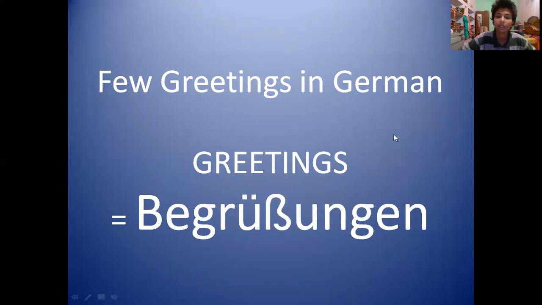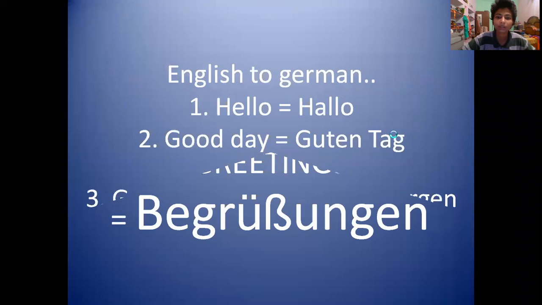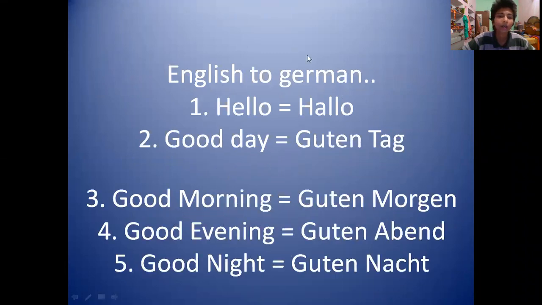So here we'll be doing few important greetings, just like we do in English. Okay. So the left side of this equal to sign is the greeting in English, and at the right hand side, it is the greeting in German. A simple hello is called as Hallo in German. Okay.